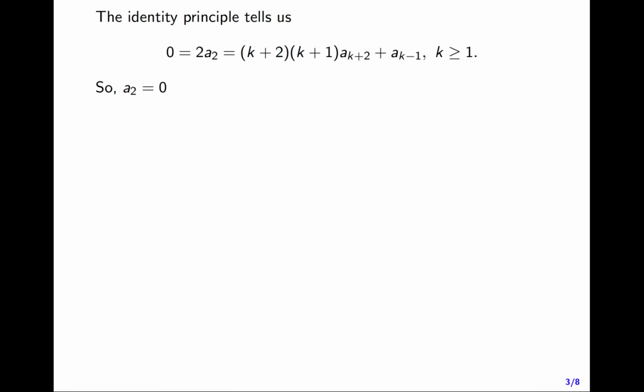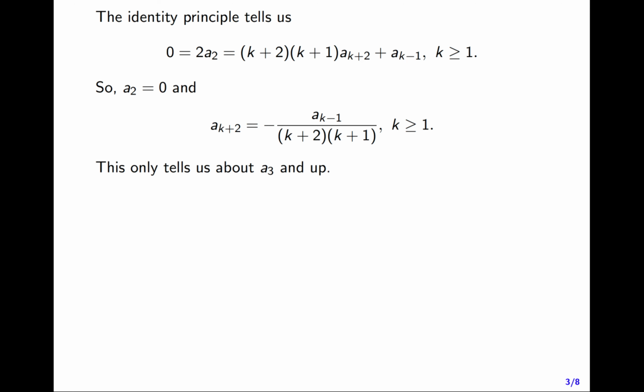So this immediately tells us that a_2 equals 0, and we get a recursion relation for a_{k+2}. Now a_{k+2} is minus a_{k-1} divided by k plus 2 times k plus 1, and that's valid for k greater than or equal to 1. So what's interesting here is that the recursion relation tells us what a_{k+2} is in terms of the coefficient a_{k-1}. In other words, a coefficient 3 down the line from a_{k+2}. And because this recursion relation is only valid for k greater than or equal to 1, this is really going to tell us about a_3, a_4, a_5, and onward.